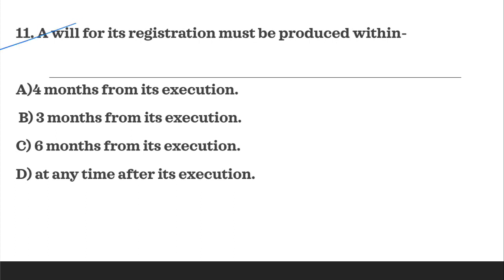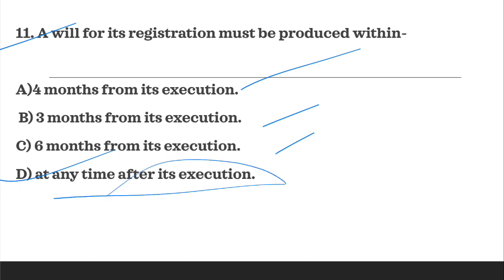Next question is, a will for its registration must be produced within. So will को registration के लिए कब, किस time तक produce किया जा सकता है? The options are 4 months from its execution, 3 months from execution, 6 months from execution. If you read the act properly, there is no limitation for production of the will for registration. So it can be produced at any time after its execution. So D would be the correct answer.